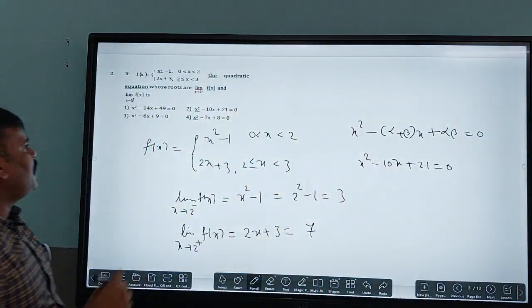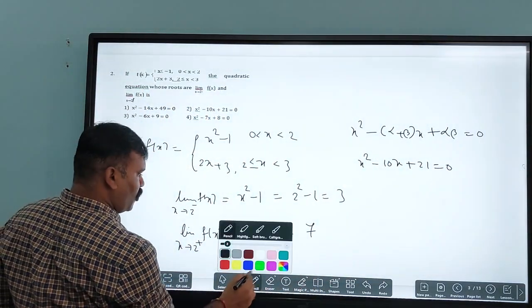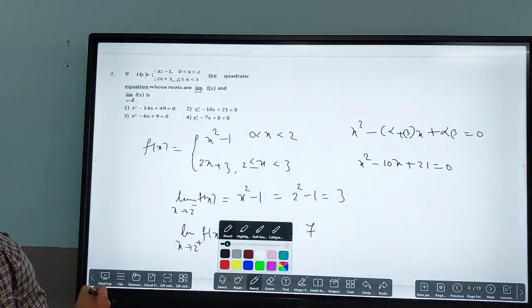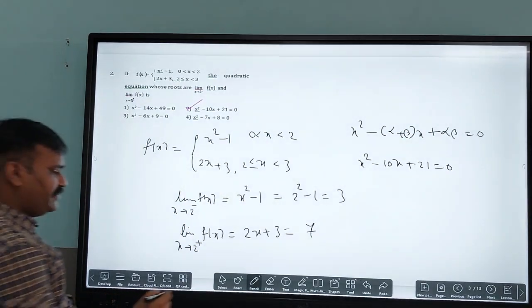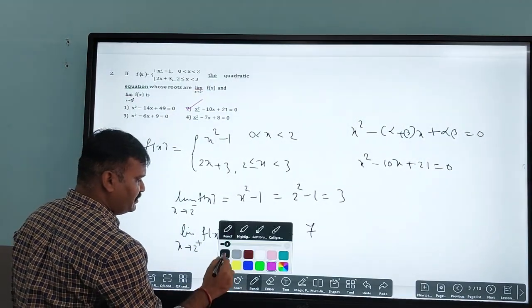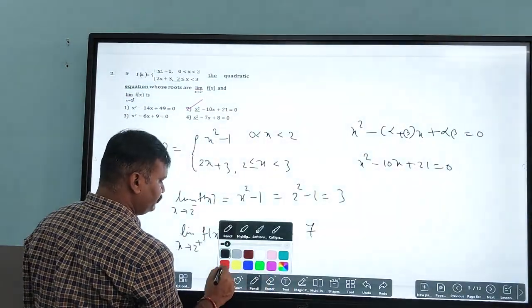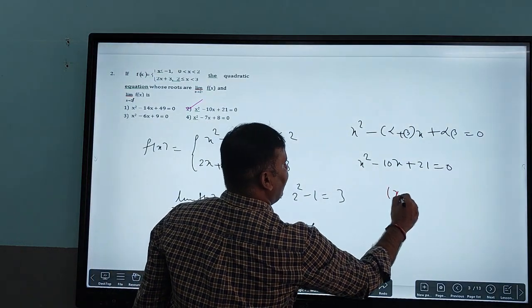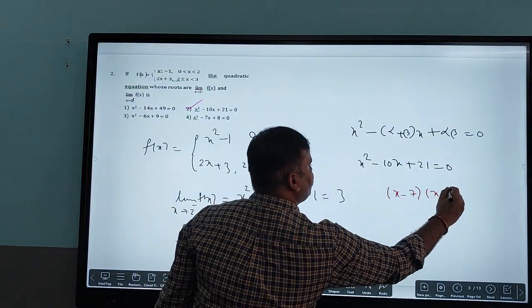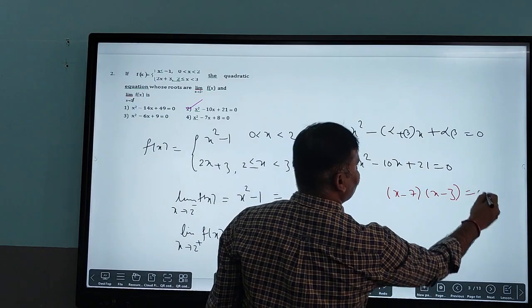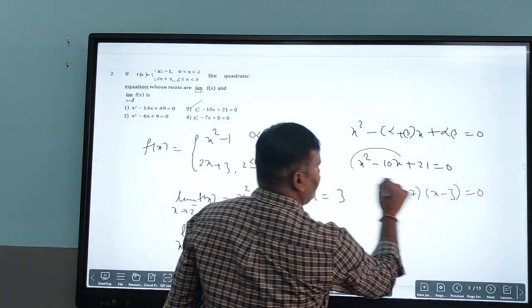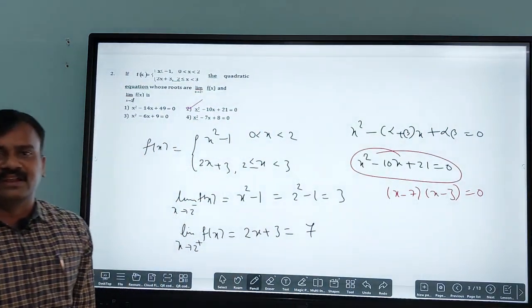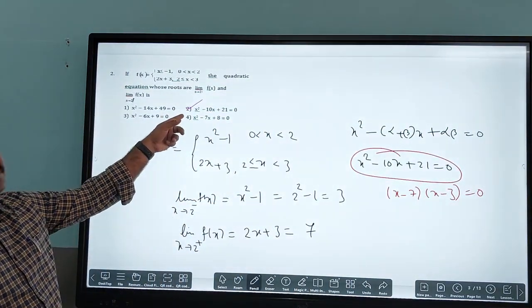So in the given options, the second option is the correct one. You can also do it by another method: write x minus 3 into x minus 7 is equal to 0. If you expand that, you are going to get the same quadratic equation. So the second option is the correct one.